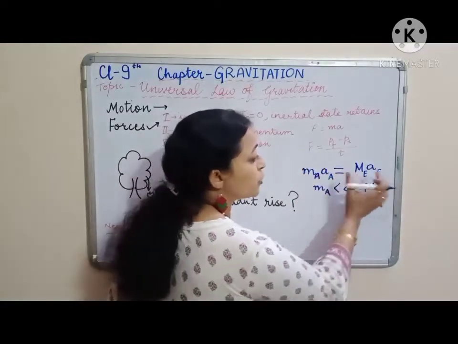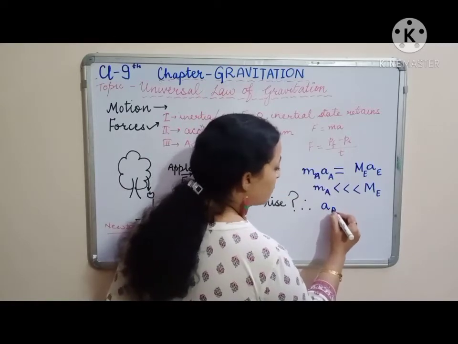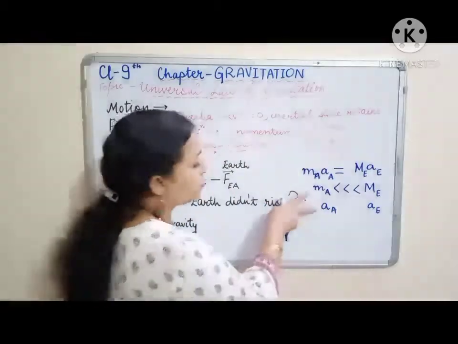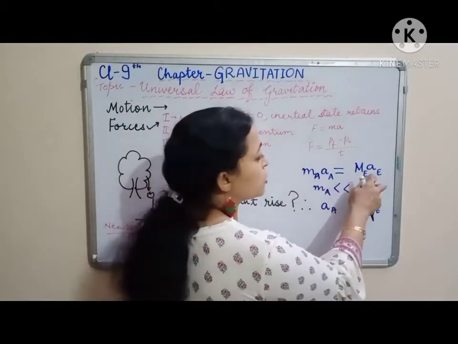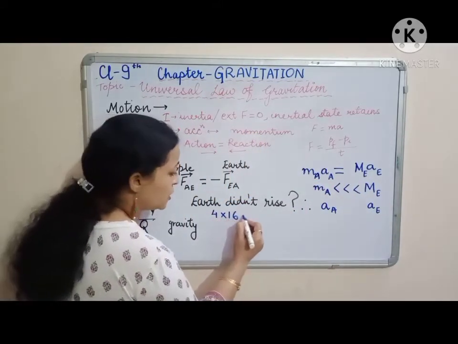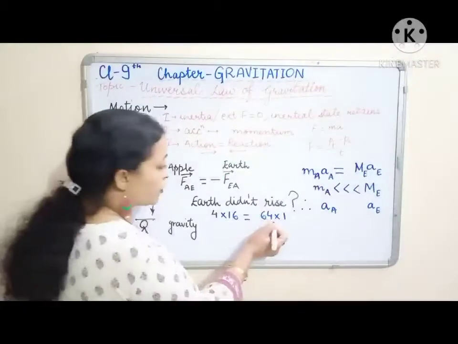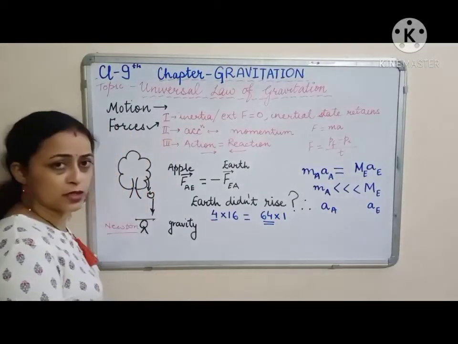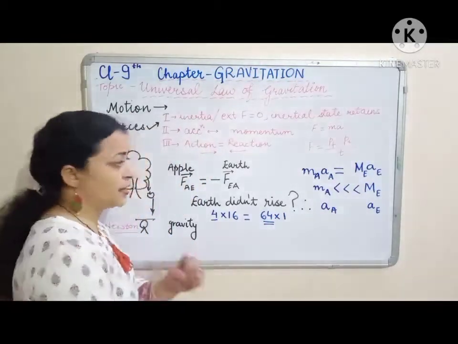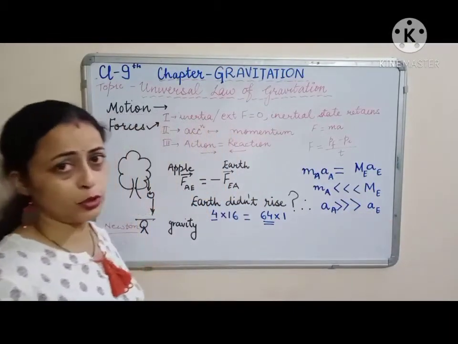In order to have these two products equal, therefore, acceleration in apple and acceleration produced in earth. Now you only need to think over, if the product of these two terms is to be equal to these two. मतलब एक example ले, if I say 4 into 16 is equal to 64 into 1, ठीक है? And first term as compared to this side is greater. So obviously the other term on this side needs to be greater. Means acceleration of apple will be much greater than the acceleration produced in earth.